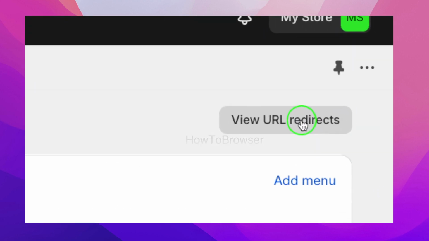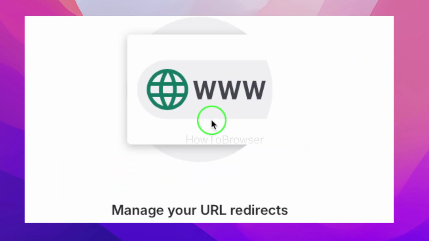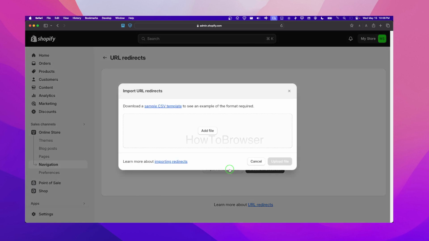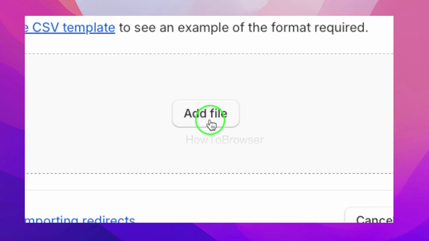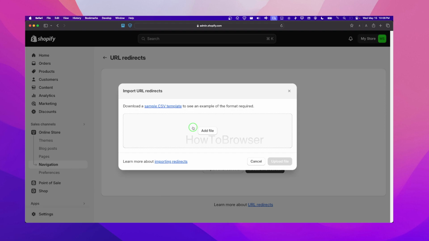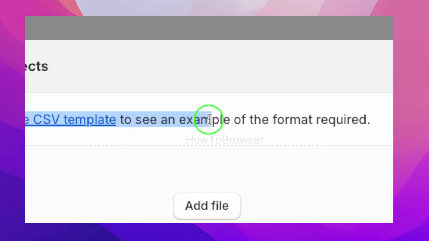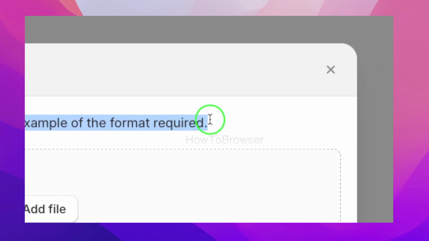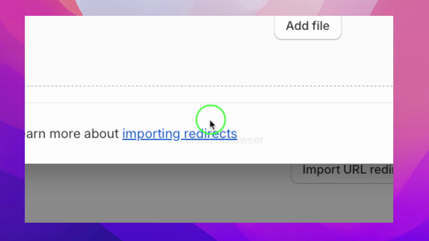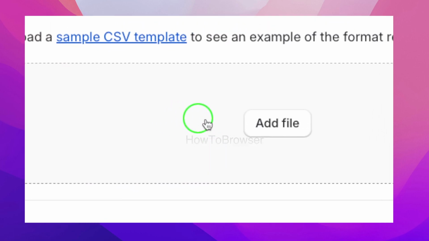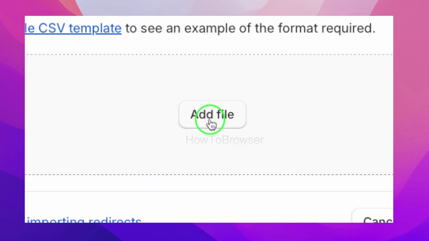Please click on view URL redirects, and then here we have import URL redirects. Click on that, and now here you can add your file. You can click on add file, and you can also see here download sample CSV template to see an example of the format required. And for more details, you can also click on learn more about importing redirects, and then you can just add a file, and that's all you have to do.